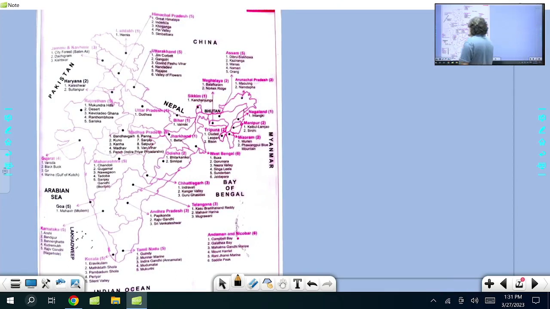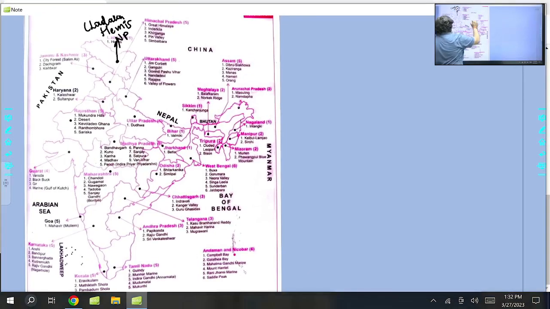See here, first one, I am coming to Ladakh. This is the part here, Ladakh. There's a very famous name called Hemis. Hemis National Park, that is Ladakh. In Ladakh, you will find Hemis.